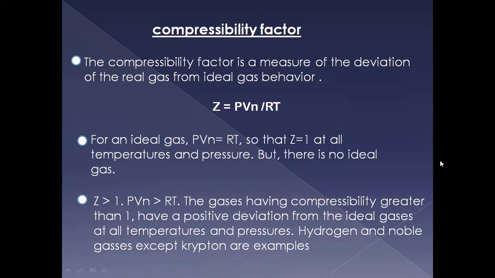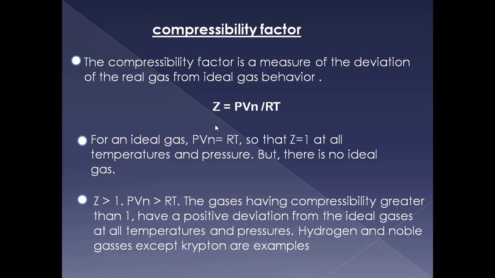And next is the compressibility factor. What is meant by compressibility factor? It is a measure of deviation of the real gas from the ideal behavior. Z is equal to PV by nRT. That is the equation for the compressibility factor, and this is the mechanism on which the Van der Waals equation runs. For an ideal gas, PV equals nRT when Z is equal to 1. When this ratio is equal to 1, then we can say it behaves like an ideal gas. Or else, how does it behave?